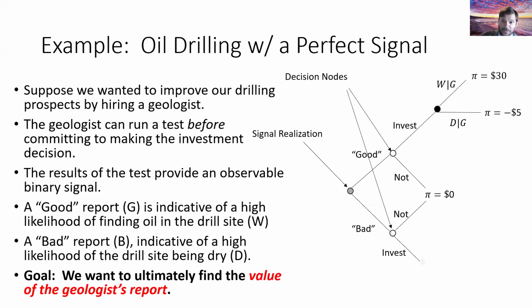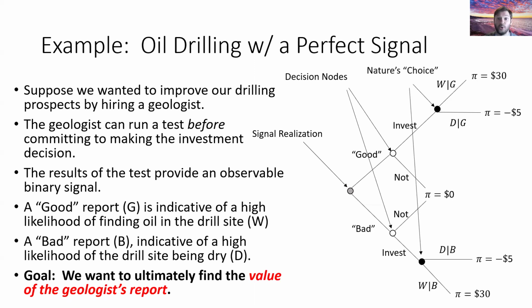We also have to specify this at the bottom of the tree. If following a bad signal, we can invest. And now we have the conditional events, wet given bad and dry given bad. And again, the black circles, those are nature's moves, if you will.